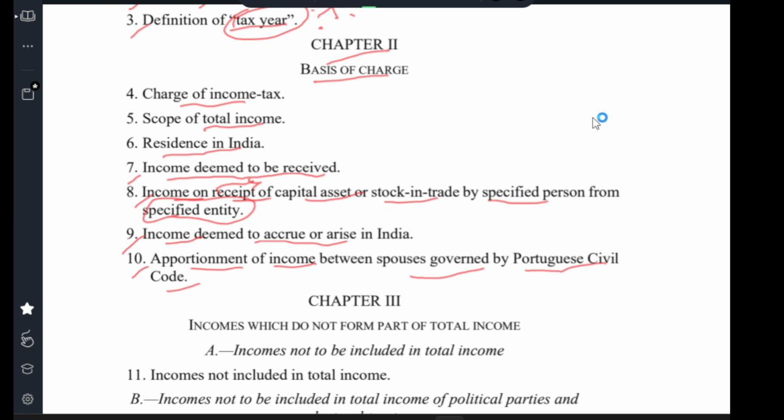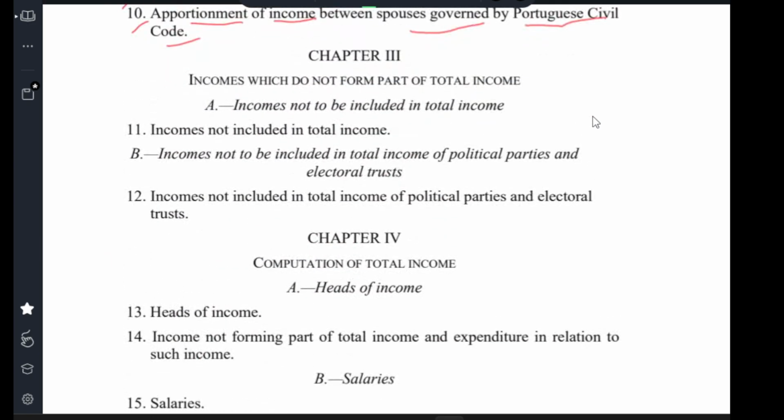Chapter 3, income which does not form part of total income. Income not to be included in total income. Clause 11, incomes not included in total income. B, income not to be included in total income of political parties and electoral trust. Clause 12, income not to be included in the total income of political party and electoral trust.